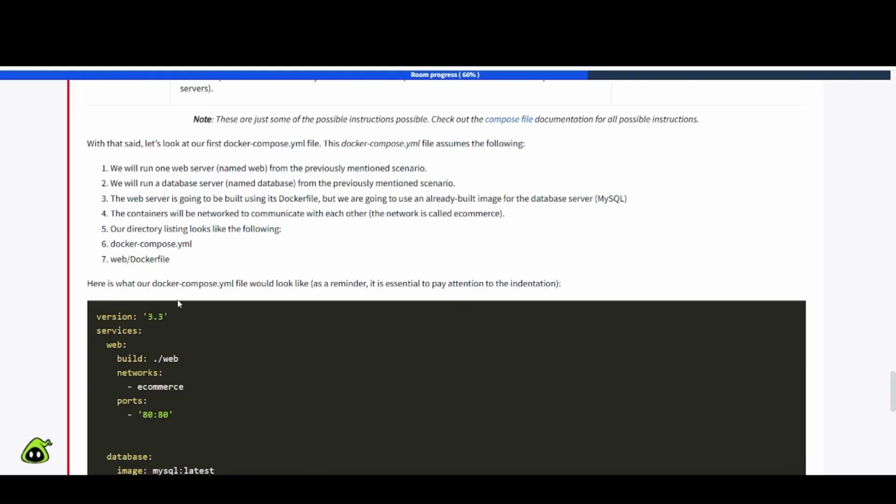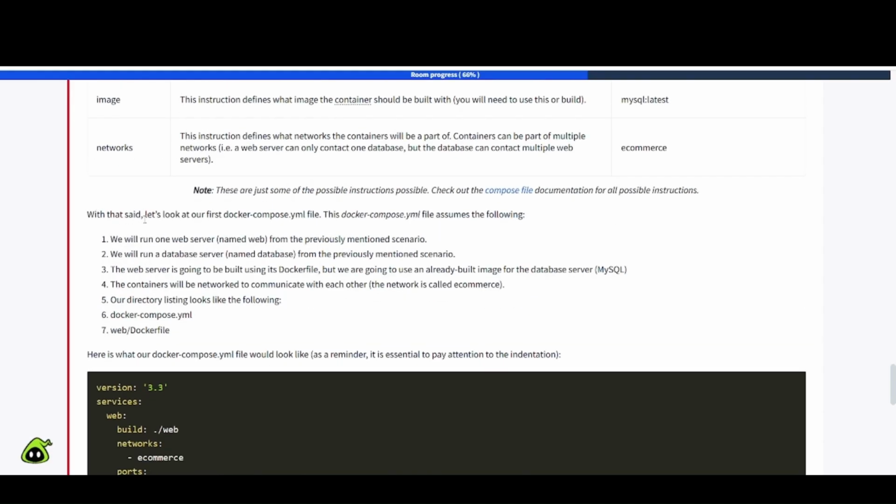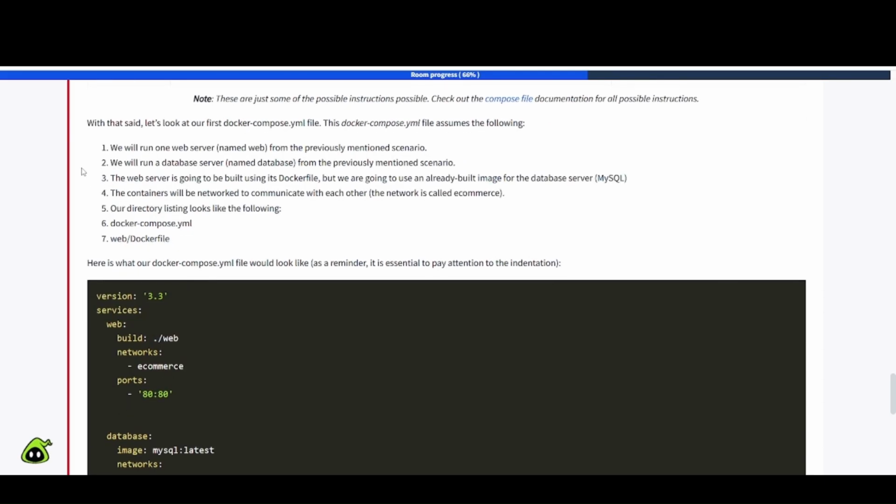So it looks like we're going to take a look at an example here. With that said, let's look at our first Docker Compose YAML. This Docker Compose YAML file assumes the following. Number one, we'll be running one web server named web from the previously mentioned scenario. Number two, we will run a database server named database from the previously mentioned scenario. Number three, the web server is going to be built using the Dockerfile, but we are going to use an already built image for the database server, MySQL. Number four, the containers will be networked to communicate with each other. The network is called e-commerce.